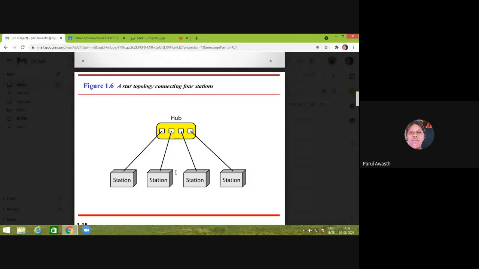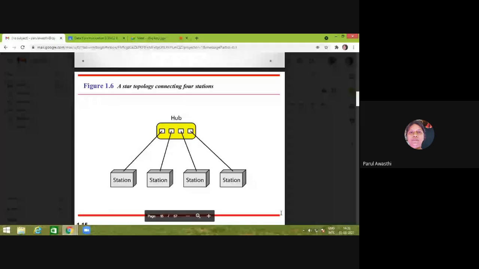We can use one hub as a station connected to the previous hub, right? For example, this is one hub. We can see in this problem that there is one hub with 4 ports and 4 stations connected to it. If we remove one station and connect one hub here, we will get 3 extra ports to connect 3 more stations.